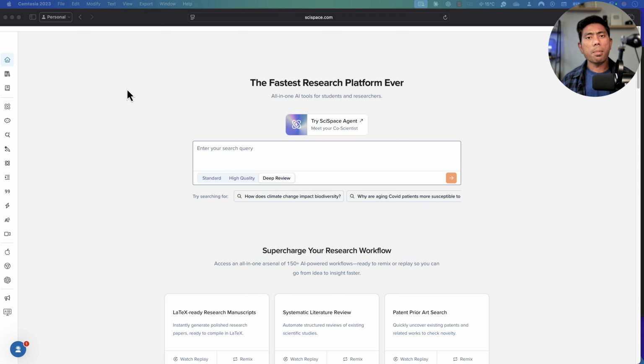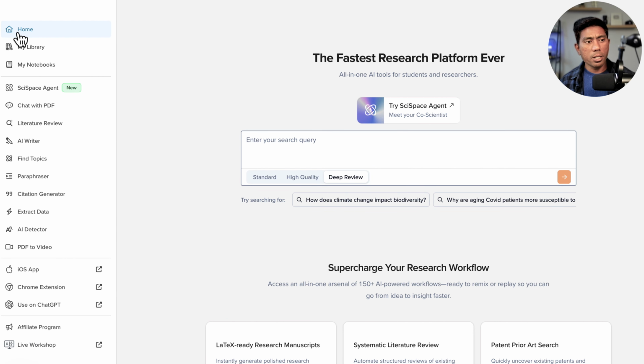So as I told you, the problem with research itself is that researchers spend 40% of their time just on finding the right information. All this information is currently available in one single place for you with SciSpace. You can see the notebook collection where you can store all the information you're looking for, and the different notebooks that you have created. Then there is this SciSpace agent, which I'm going to show you at a later point. You can also chat with the PDF you have, which is pretty much like a RAG operation. It's going to do it for you.